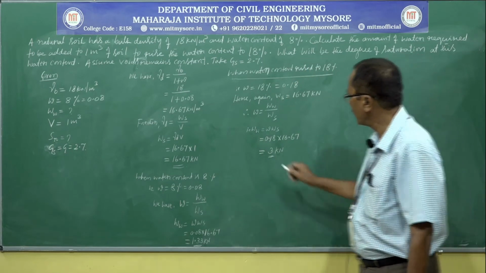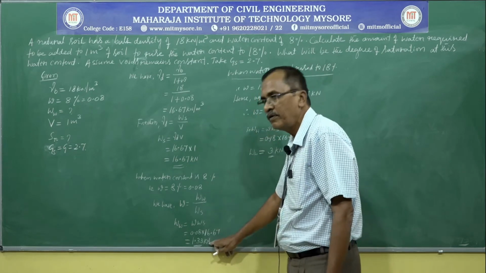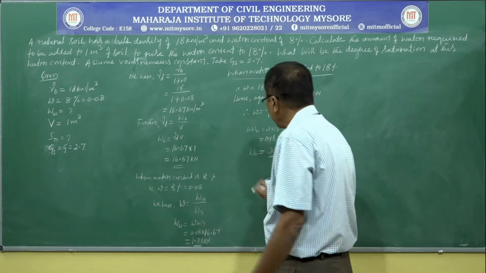Therefore, this is the weight of water when water content was 18%, and this is the weight of water when water content was 8%.